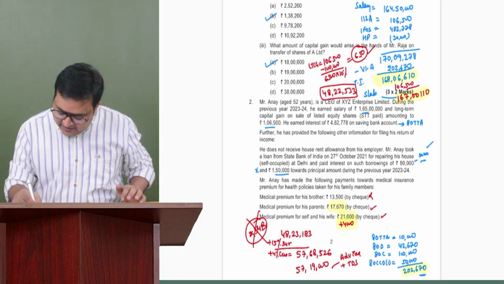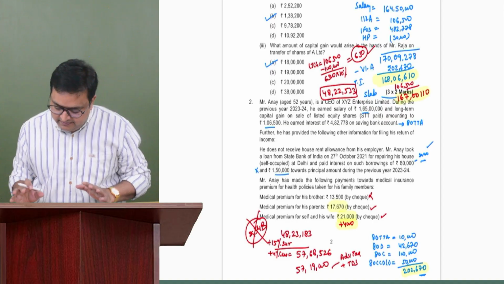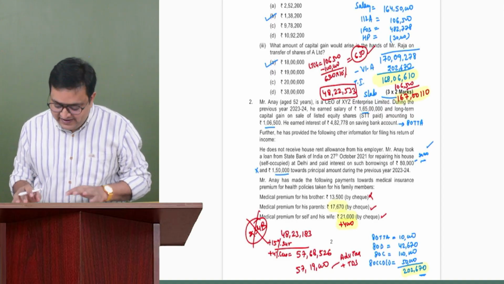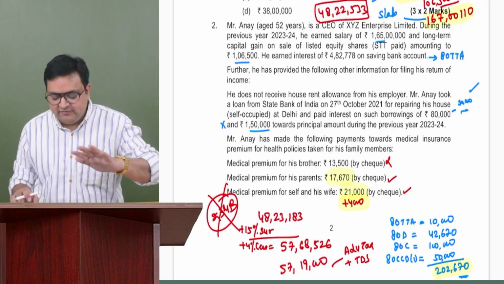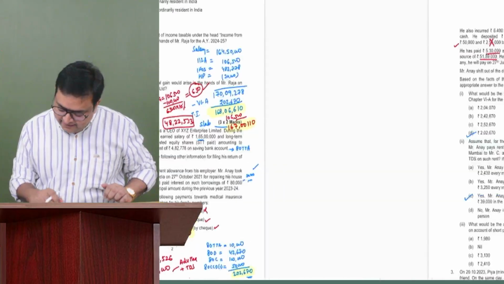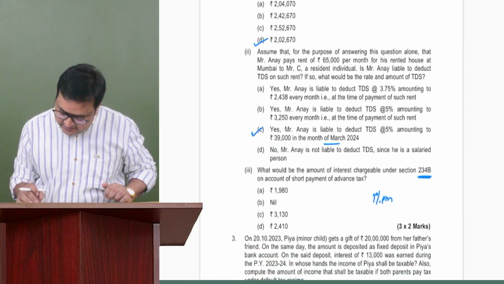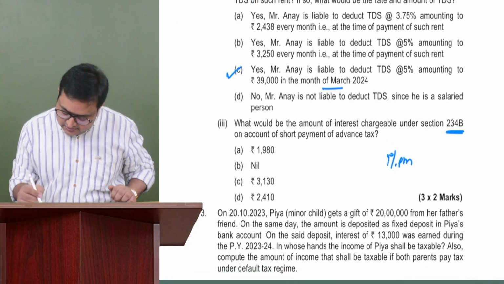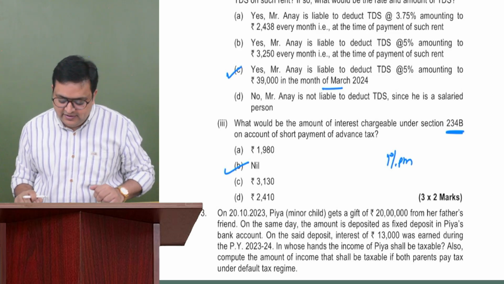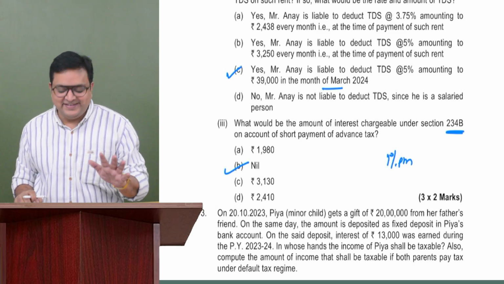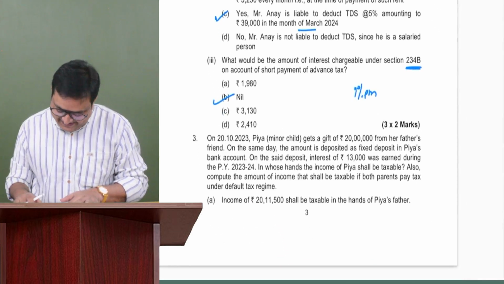Guys, I believe that I have done the calculations correctly. There might be a little bit of calculation error, so you can check and also comment if there is any calculation error. But I think that I have computed correctly. So I don't think that there is any interest which you have to pay. Why? Because 90% has already been paid. See, we have calculated so much and the answer is coming as nil.